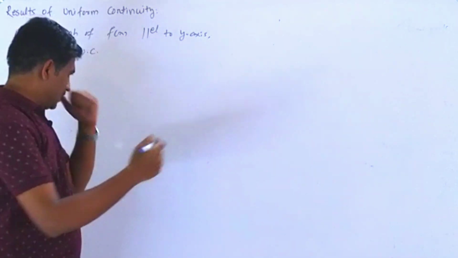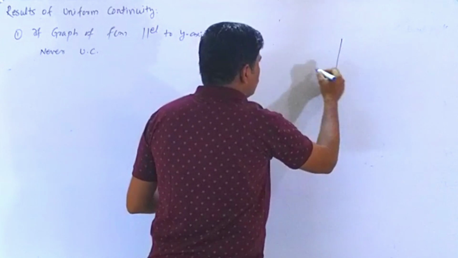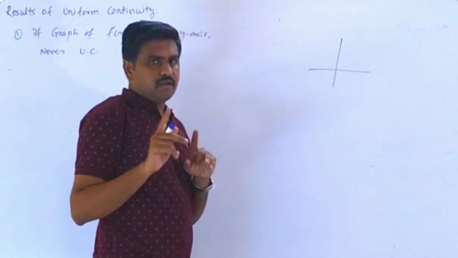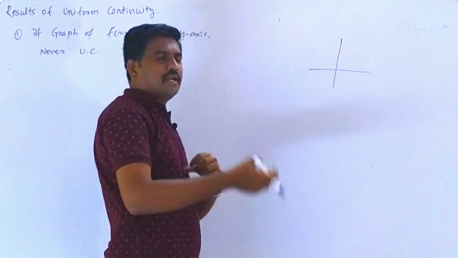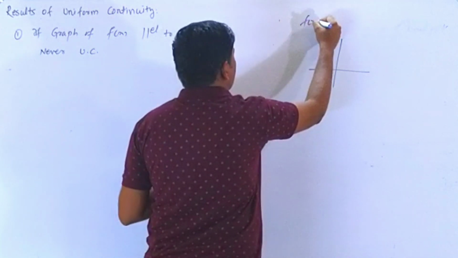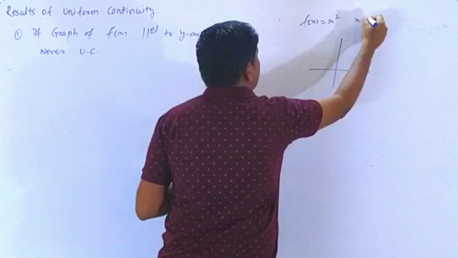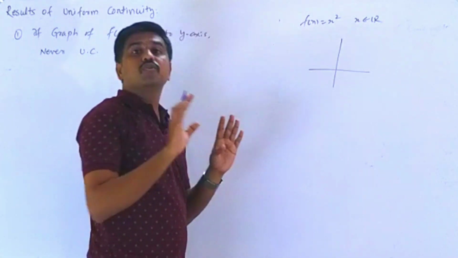For example, in the first video we have already discussed, to understand the concept, f of x equals x square, and x belongs to R, which is not uniform continuous.